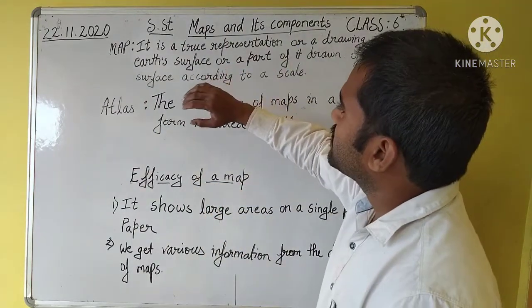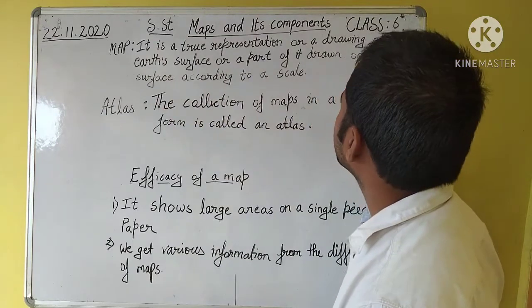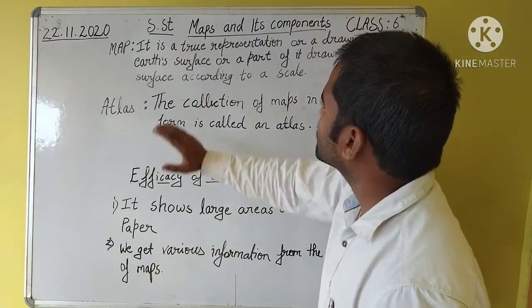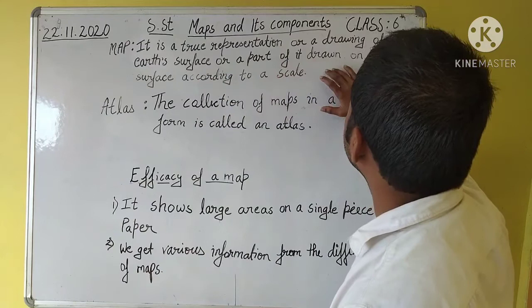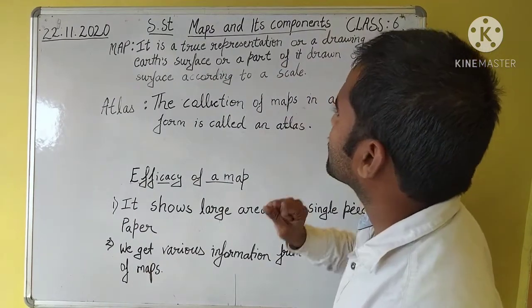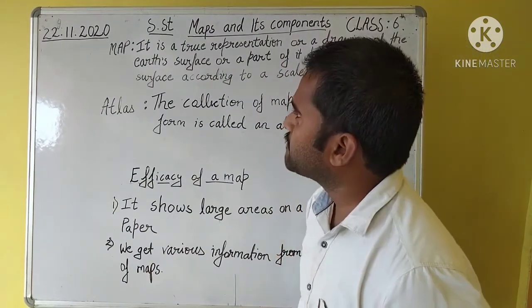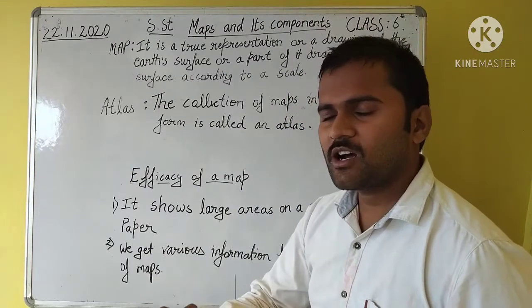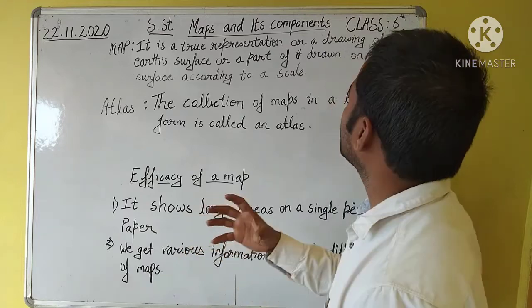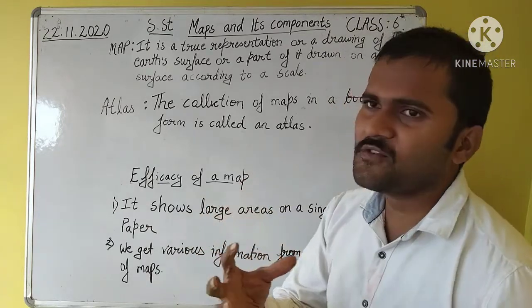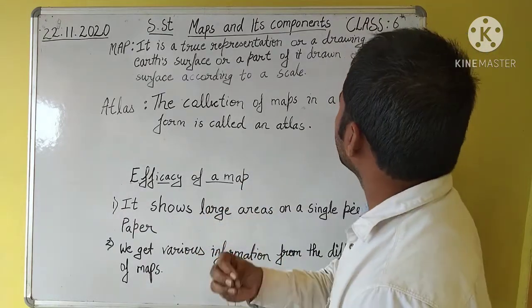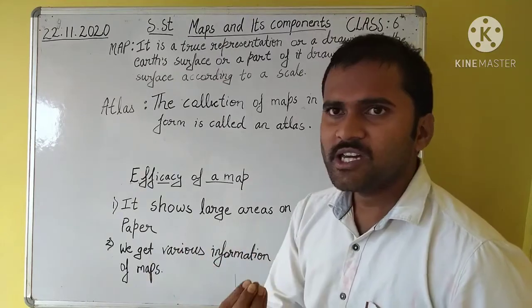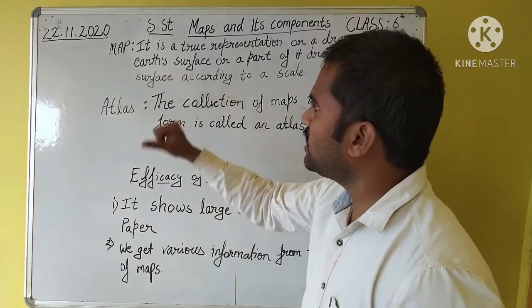A map is a true representation or a drawing of the earth's surface or a part of it, drawn on a flat surface according to a scale. Map is a representation of a drawing or a sketch of earth's surface which is drawn on a flat surface according to a scale. It is called a map.